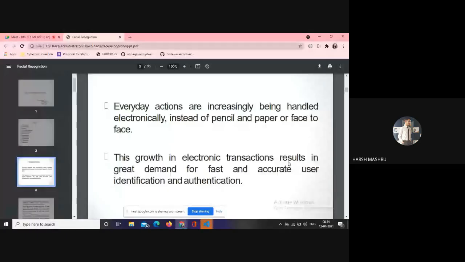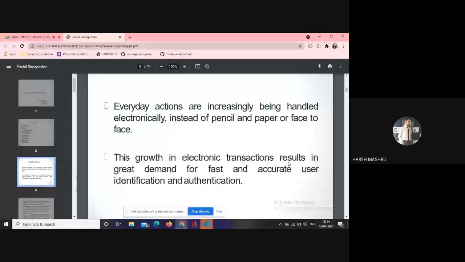Instead of pencil and paper, everyone is using electronic things, and this growth results in great demand for fast and accurate user identification and authentication. Nowadays, in every application we need proper authentication to access it, and access codes for buildings, even notes and customs. It is also used for identification and security purposes.